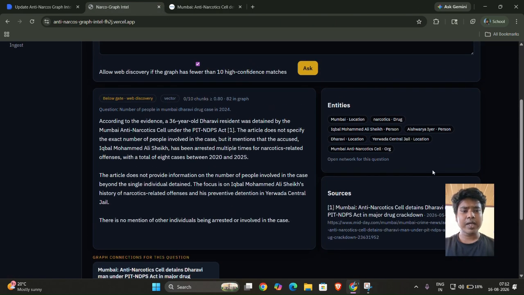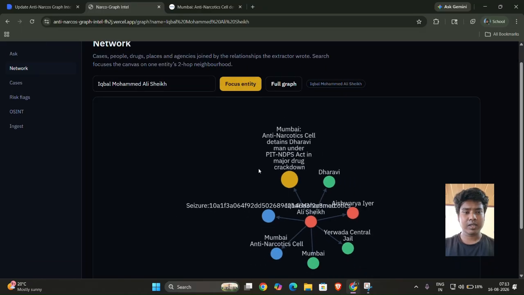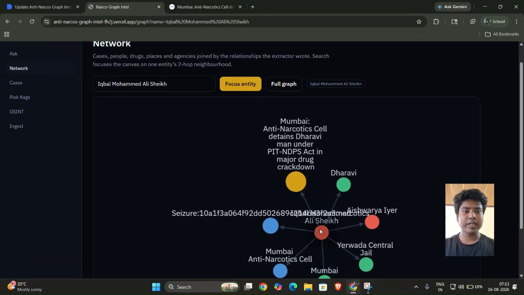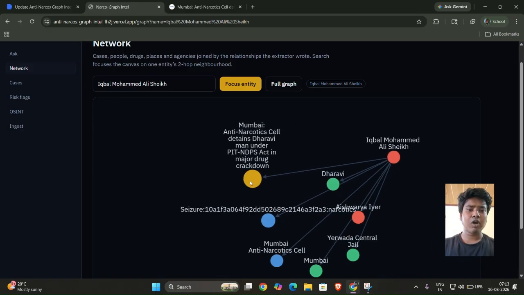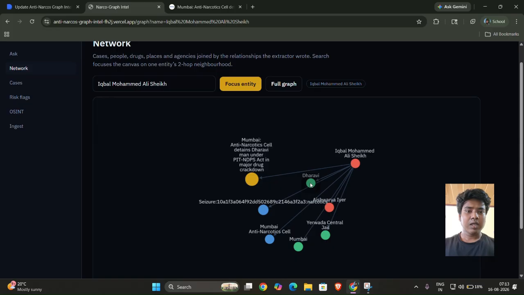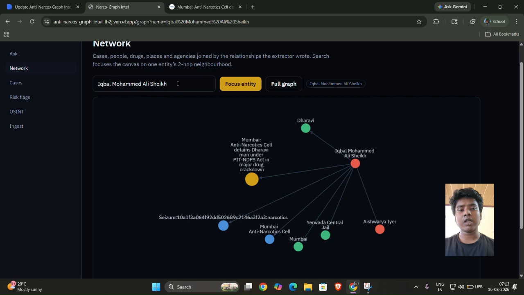So here we have applied a feature of open network for this question, so it will show all the network, all the connections which are related to that particular case. For example, in this case, Iqbal Muhammad Ali Sheikh is connected to multiple nodes, for example, Dharavi, Aishwarya Iyer, and many more. This data will be highly beneficial for all the authorities.